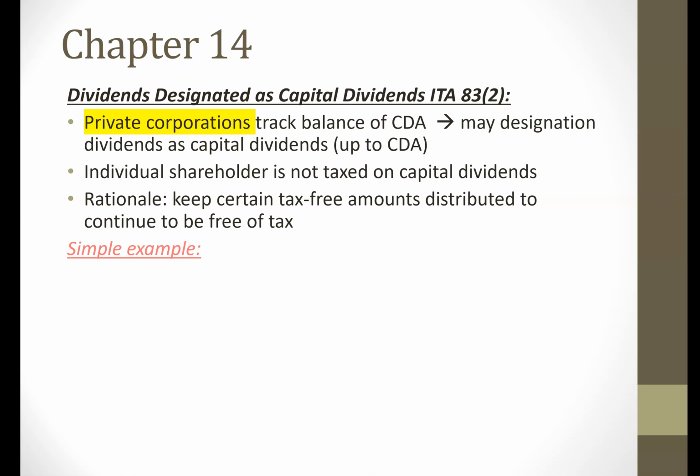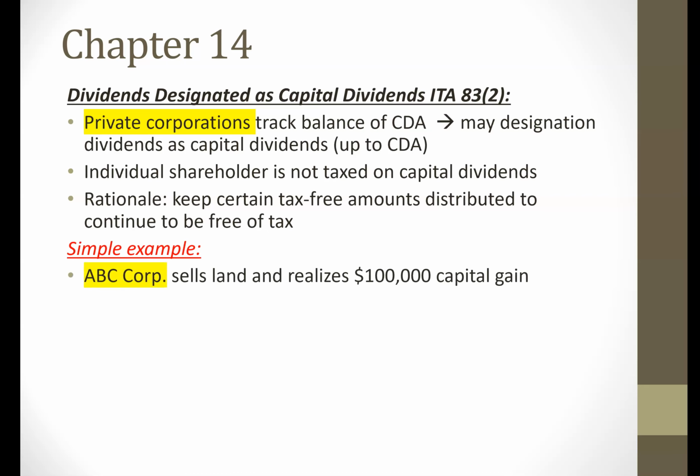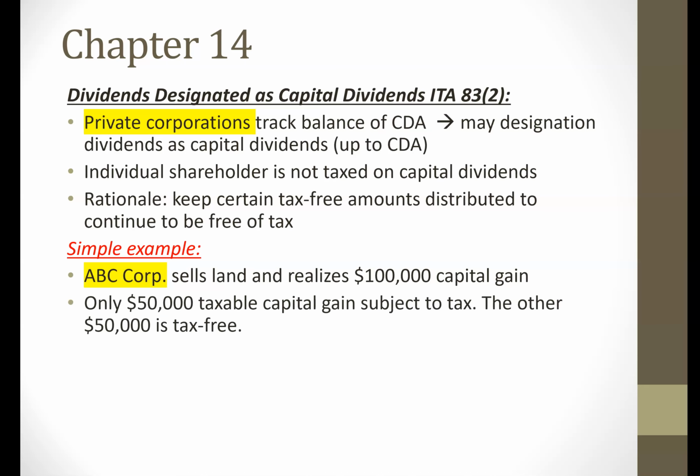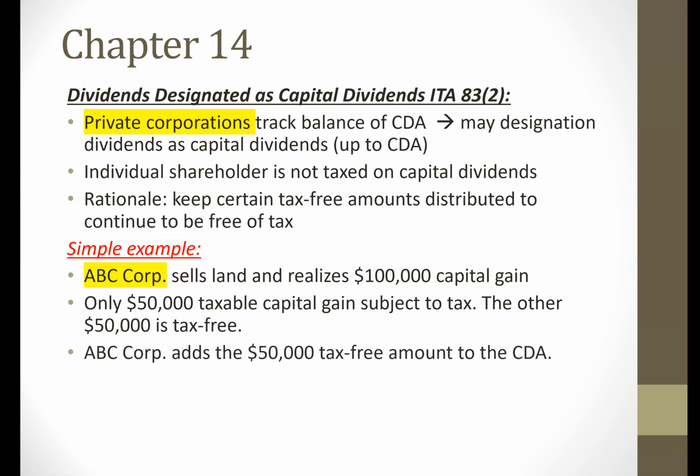So let me give you a simple example. Let's say we have this private corporation, ABC Corp, and they sell land and realize a $100,000 capital gain. Now, we learned that capital gains are only 50% taxable. So only $50,000 will be subject to tax. The other $50,000 is tax-free. Now, ABC Corp is a private corporation, so they can add $50,000, that tax-free amount of the capital gain, to their CDA, to their capital dividend account.